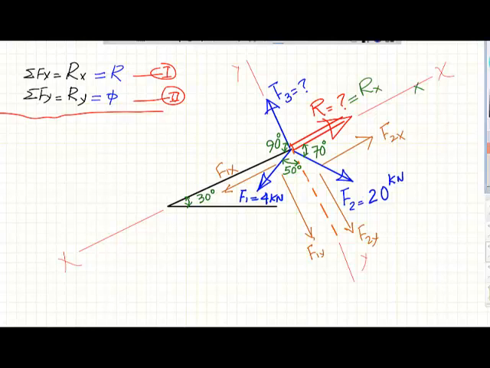So let's do that. Sum of all forces in the x direction is equal to R. We'll use this one. So for x we have plus F2x, because this is in the positive direction, and then we have minus F1x, because this is in the negative direction, and then we have the resultant.